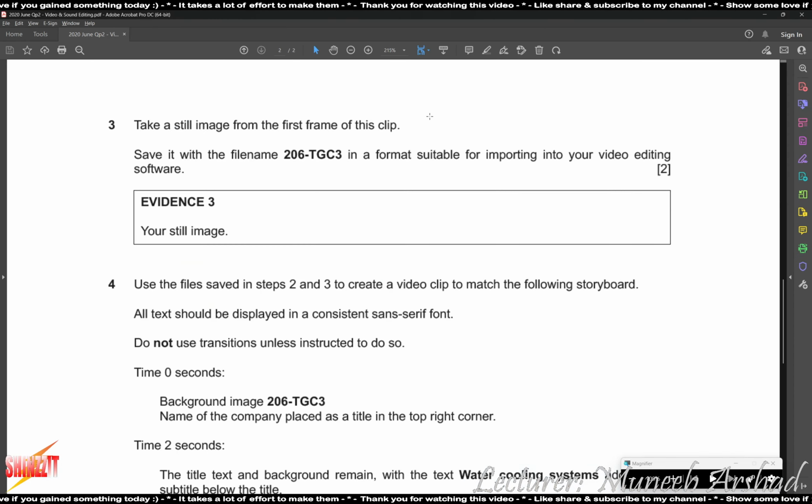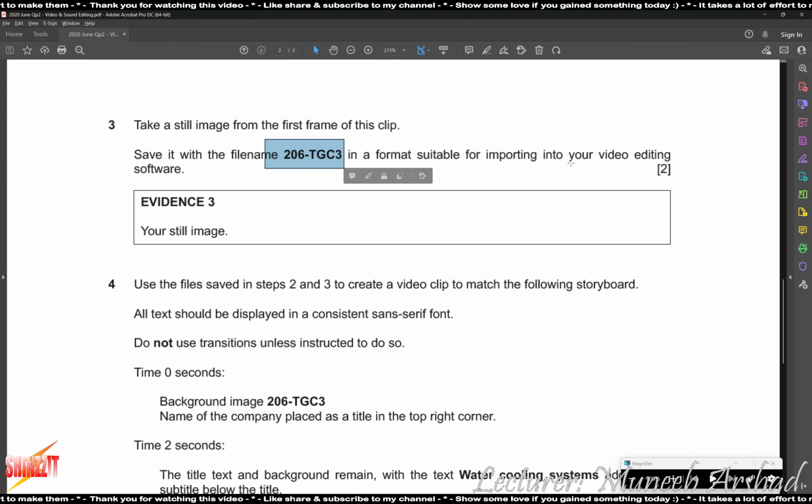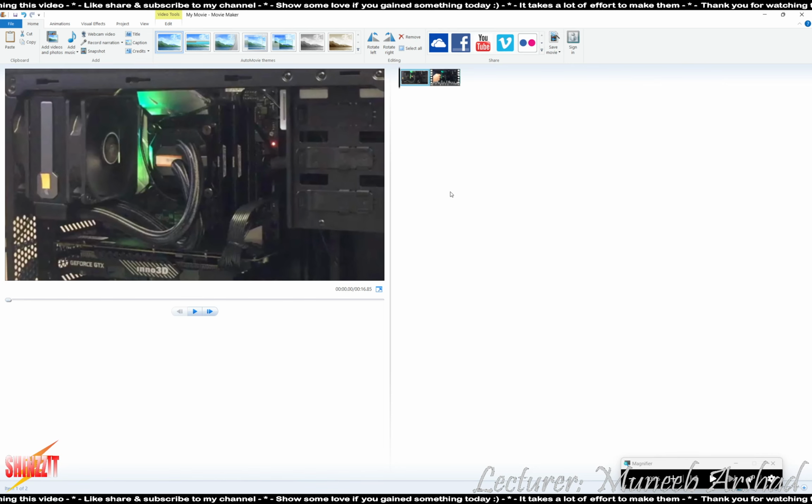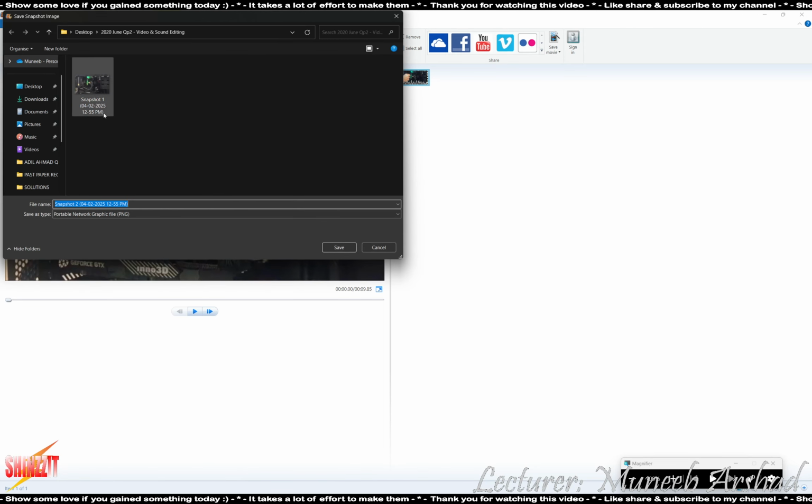Save it with the file name 206 TGC3 in a format suitable for importing into your video editing software. We were supposed to name this snapshot, so let's do it again. Snapshot. We are supposed to delete this.